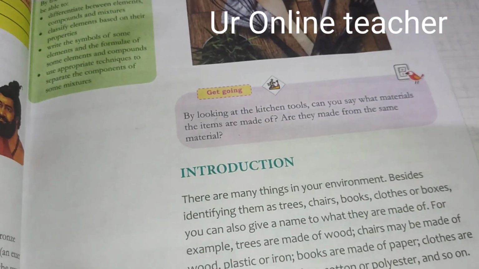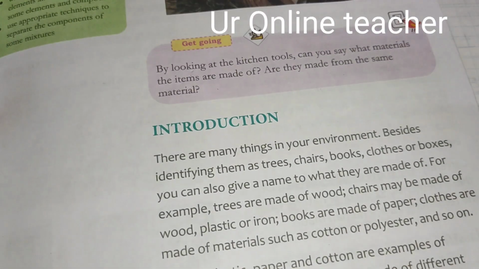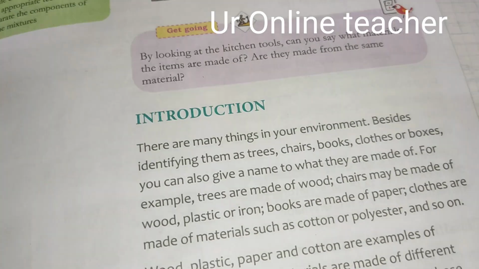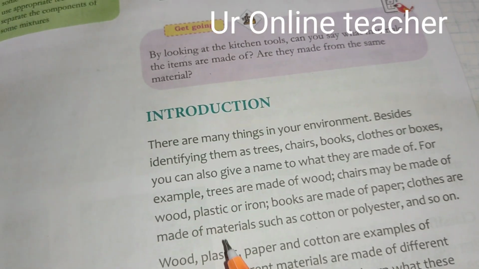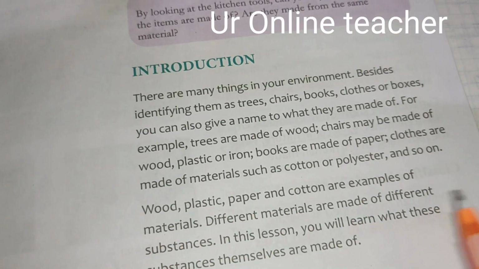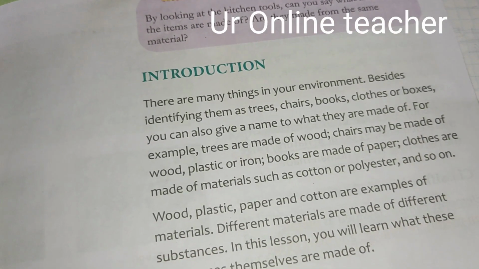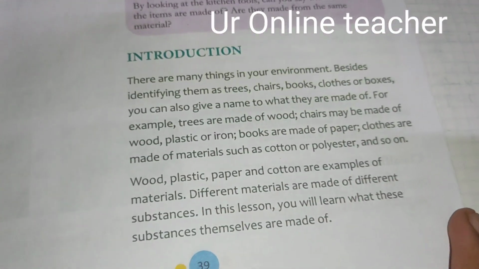So in our environment there are many things we can see. In our day-to-day life we can see many substances, things, trees, chairs, books, clothes, etc. All these are made up of materials, and these different materials are made up of different substances. So we will learn about the substances.